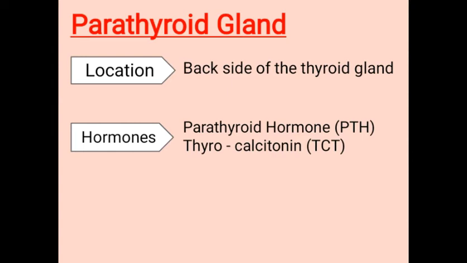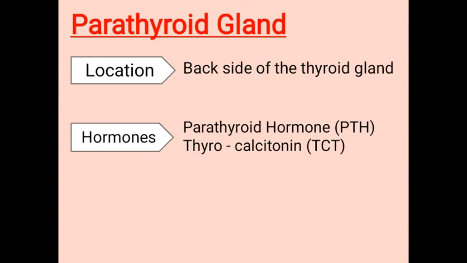Both these hormones are peptide hormones. Parathyroid hormone is also known as hypercalcemic hormone because it increases the amount of calcium in the blood.